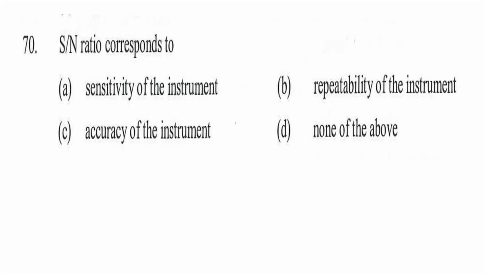Question number 70. SN ratio corresponds to: option A, sensitivity of instrument, option B, repeatability of the instrument, option C, accuracy of the instrument, option D, none of the above. So the right answer will be A, sensitivity of the instrument. So these were questions from 56 to 70. In the next video we will complete from 71 to 100.